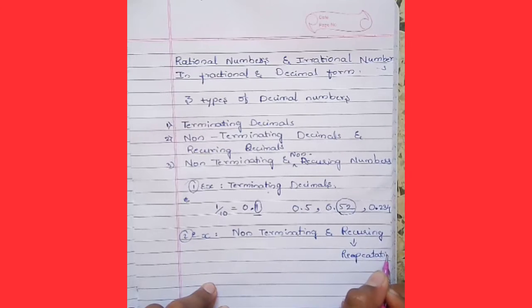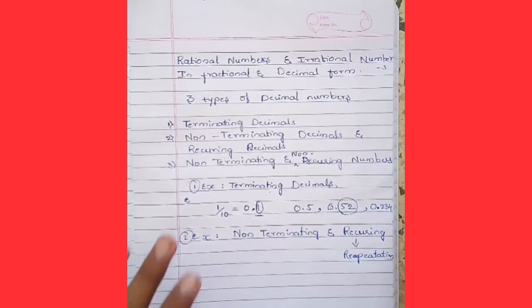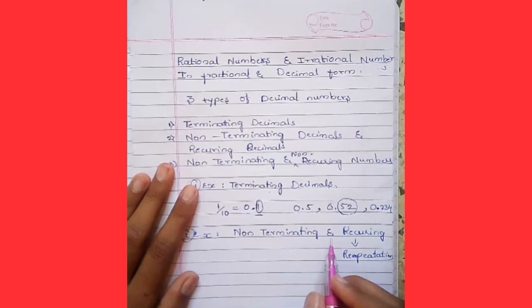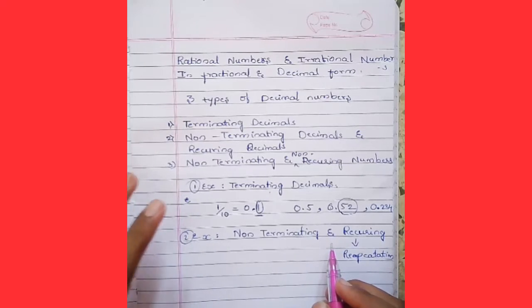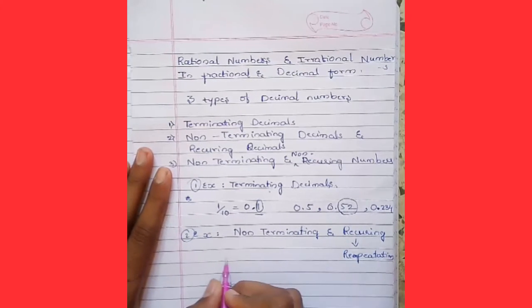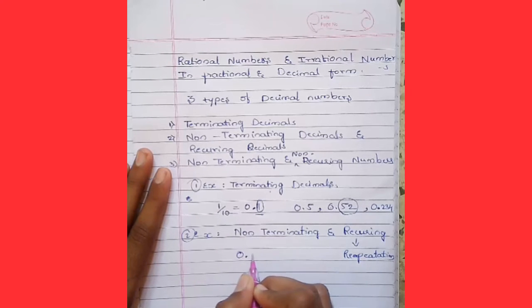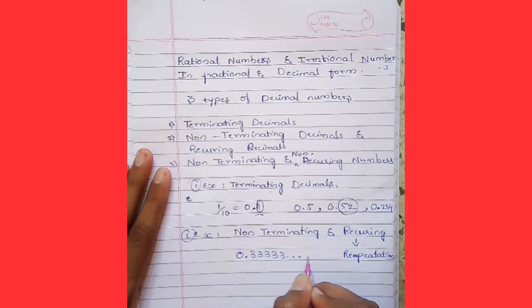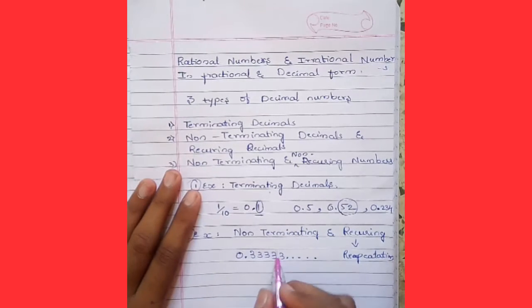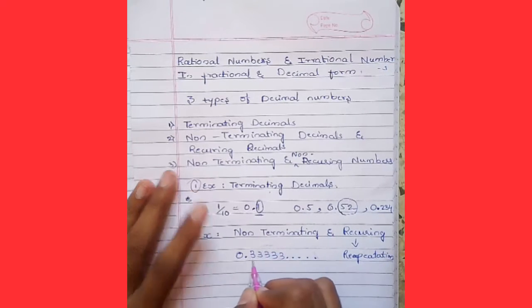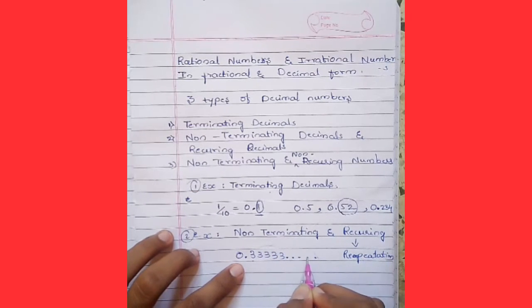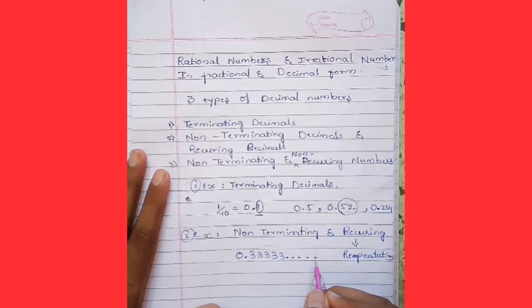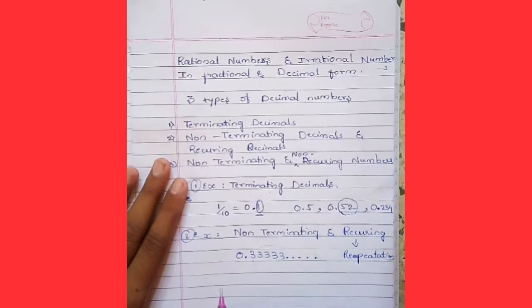So non-terminating means there are infinite numbers after the decimal point, with the repetition of the numbers. For example, we take 0.33333 and so on. There is no end of these numbers after the decimal point. These dots explain there are infinite numbers after the decimal point.